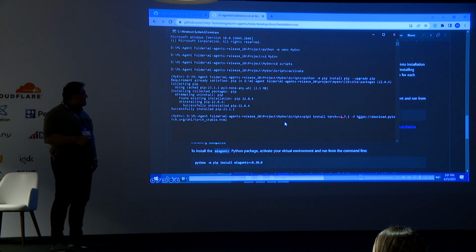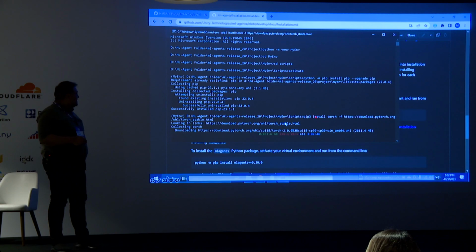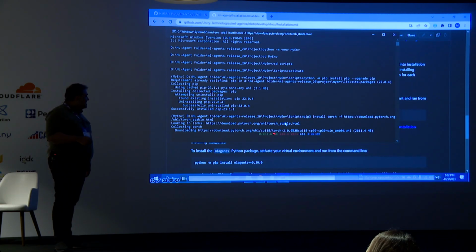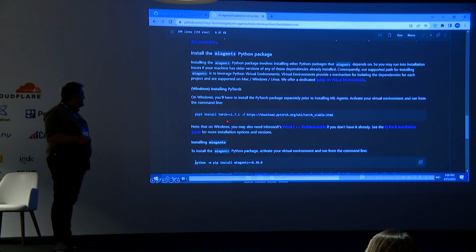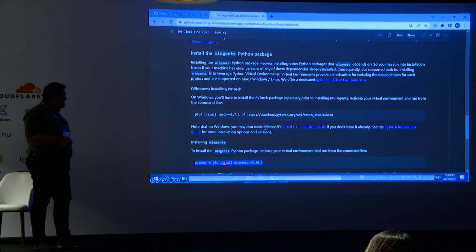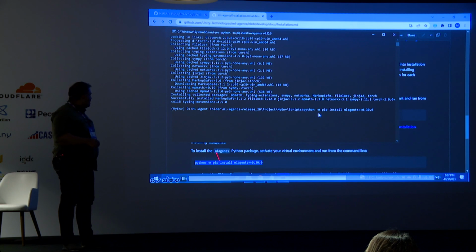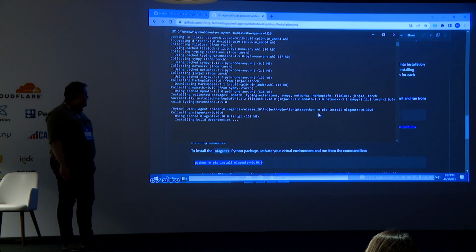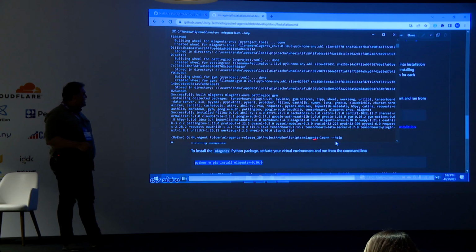I removed the version of Torch because it helps Python decide which version to install. When we force a version, maybe it's not good for the current setup and makes a conflict. It takes time because it's 2.5 gigabytes in size. After finishing installing Torch, we only need to install ML-Agents. This is our connection between Python and Unity.